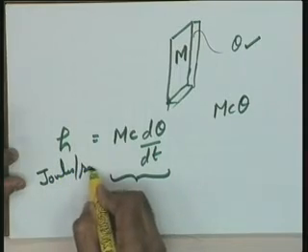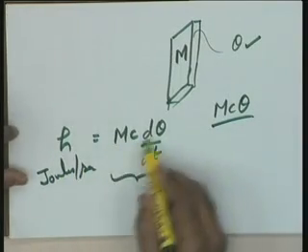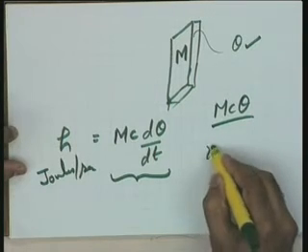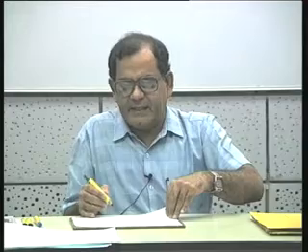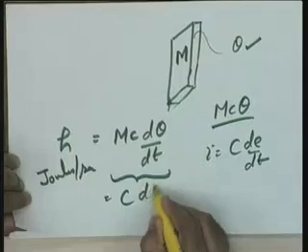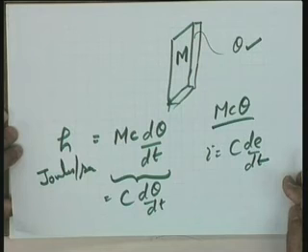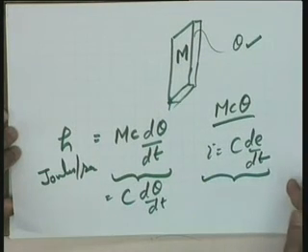Since it is joules per second, to make it compatible, I take mc d theta by dt, and corresponding to the equation I equal to c dE by dt, my equation becomes H equal to c d theta by dt, where c is the thermal capacitance. Since it is analogous to this particular circuit equation, I is equal to c dE by dt.